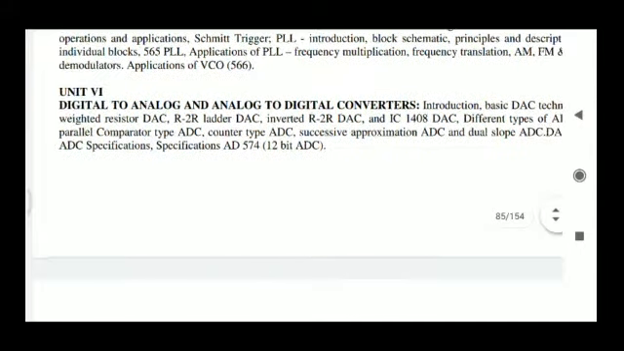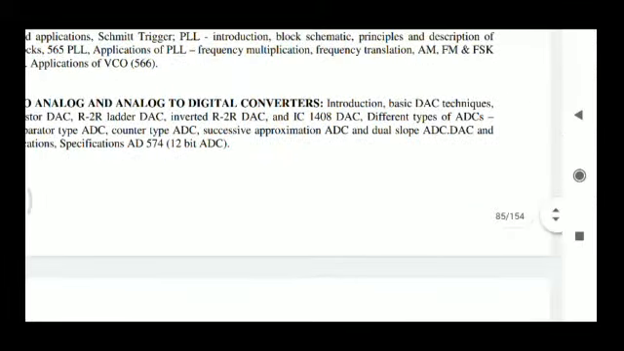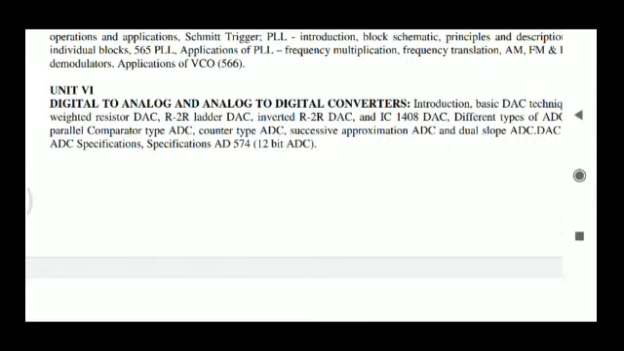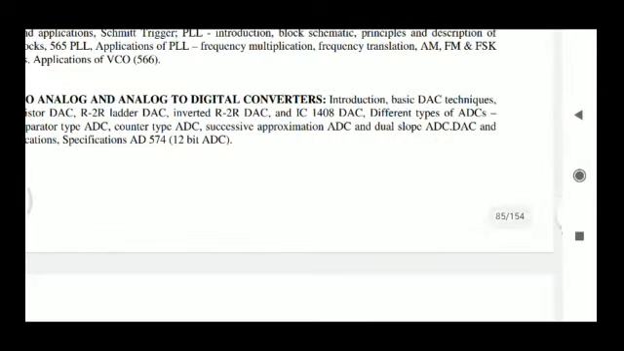We are going to discuss digital to analog converters first. Digital to analog converters are of different types. The main basic type is the weighted resistor type. This has some drawbacks, and we are going to discuss the drawbacks and how to eliminate them using the next type, that is nothing but the R-2R ladder type. And then we are going for the IC 1408 digital to analog converter. So these different types of digital to analog converters we are going to discuss here, and next we are going to discuss analog to digital converters.